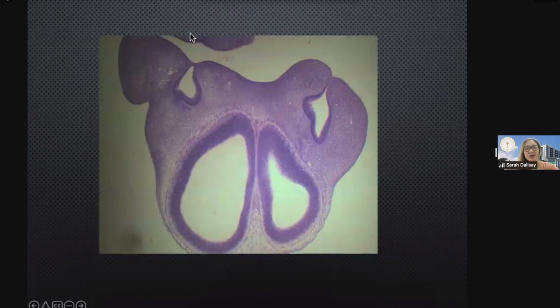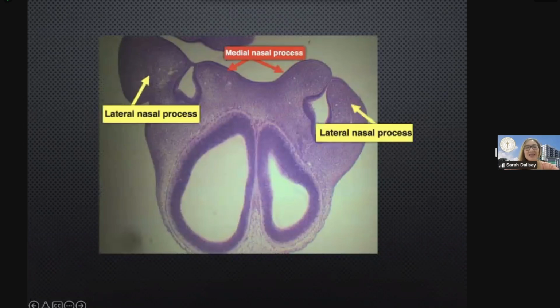This, class, will be your landmark. That is the developing nose. We have the lateral and the medial nasal processes. Again, that is just a landmark. Okay, a landmark lang yan. Okay, so anterior to the developing nose, you have this structure here that is, class, the telencephalon. So you have here the telencephalon, which will become the cerebral hemisphere.